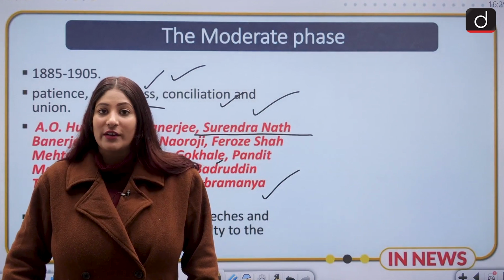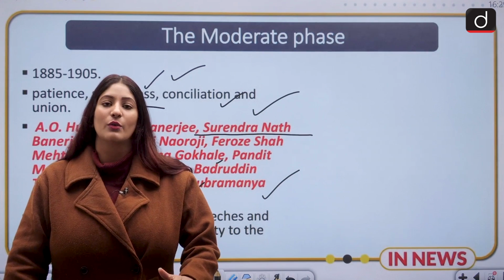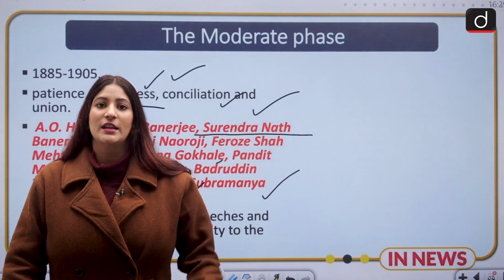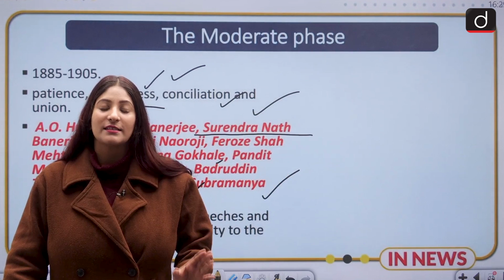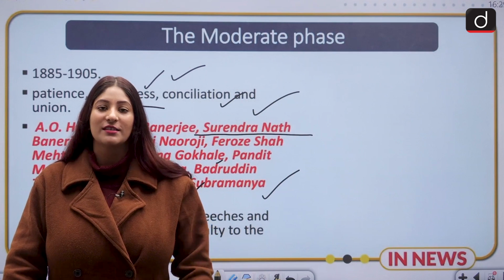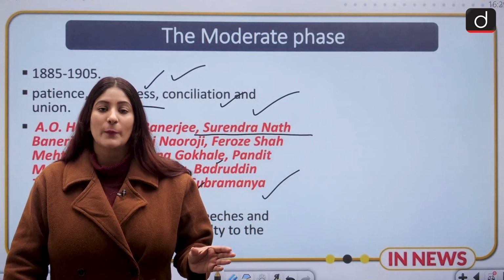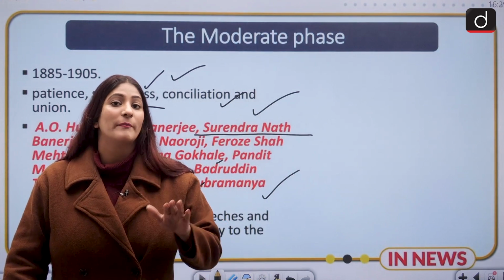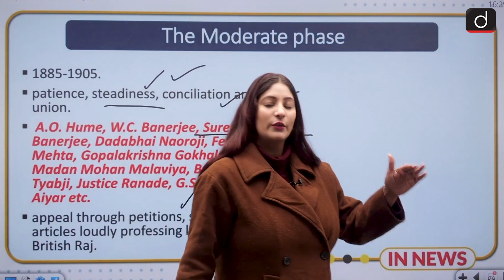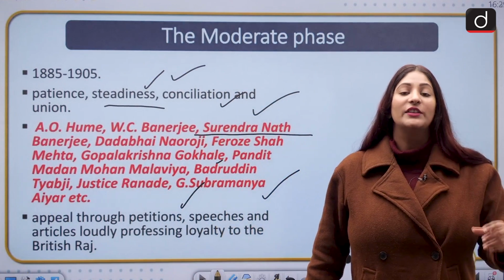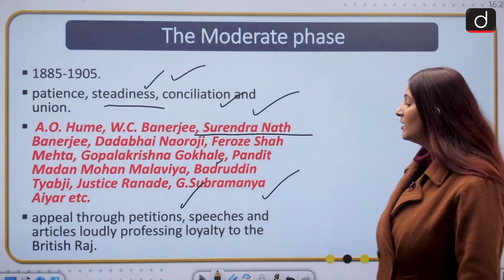So then the moderates used to say that although we are addressing these drafted petitions to the British government, these petitions are more used to show the general public how petitioning is done, how we have to create a political scenario so that we can finally achieve something. So this had to be done for years and years to come, that they knew.